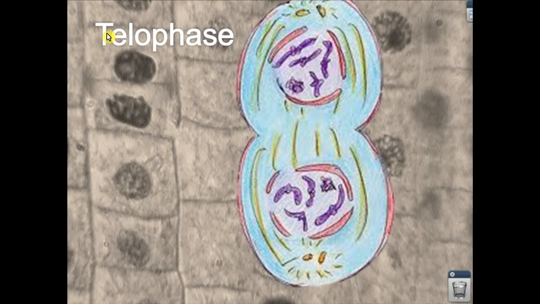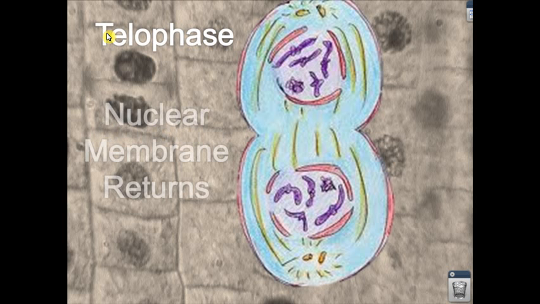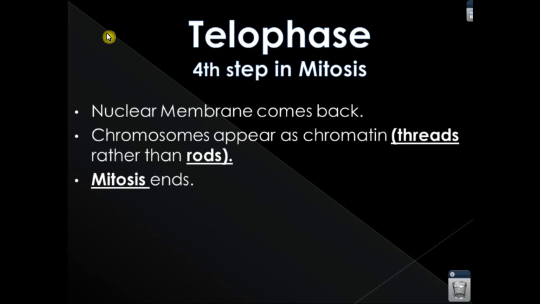Now again, the cells don't necessarily split and fall completely apart here. They will stay together if it's for a body, for any kind of body cell. And then again, forming of a body, it'll stay together. In class, we talked about how identical twins at this stage, on the first time, if it splits completely, that's where we get identical twins. So there's the cell splitting, and then the nuclear membrane returns.